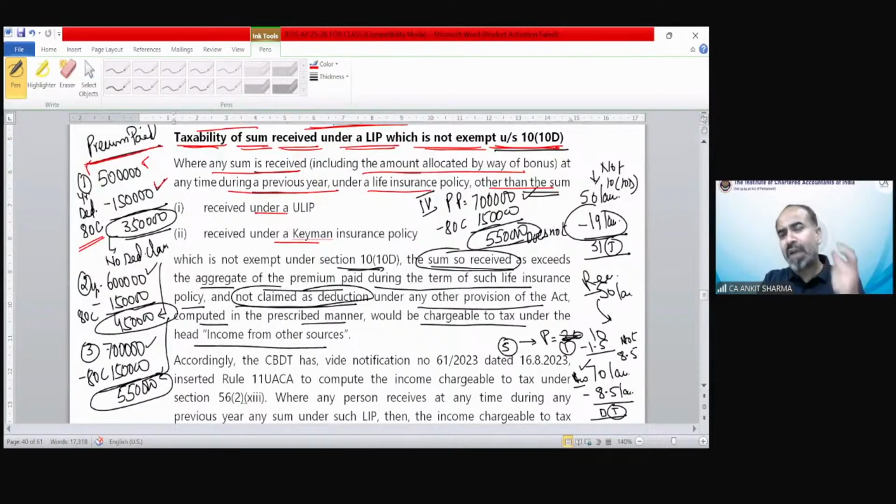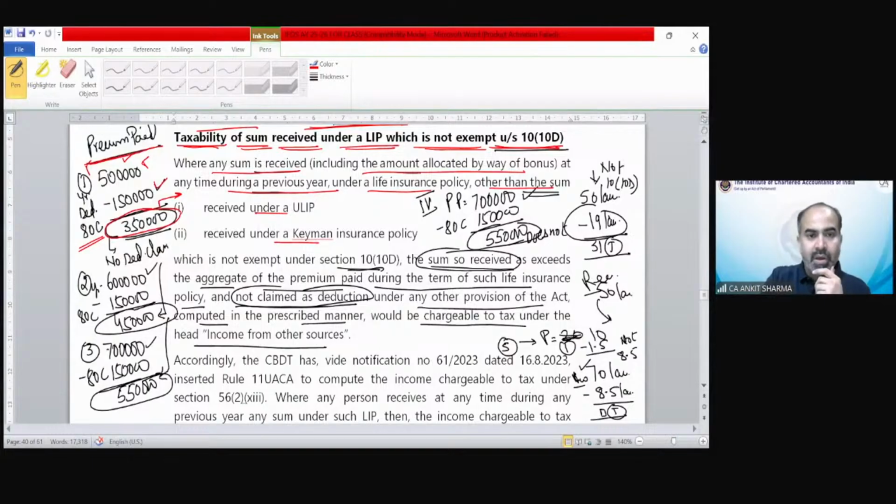So out of this 5 lakh, how much deduction we did not claim? Out of this 5 lakh, we have claimed 1.5 lakh as a deduction. But 3,50,000 has not been claimed as deduction for year 1. Clear? So this 3.5 lakh is my expenditure for premium, which has not been claimed as deduction under section 80C.